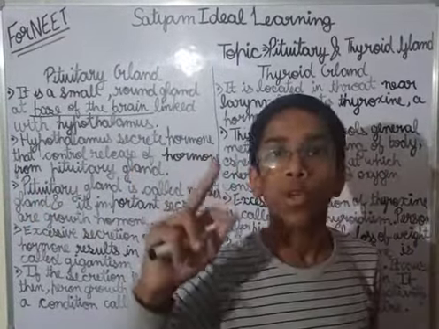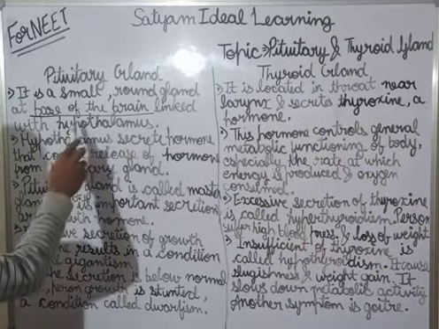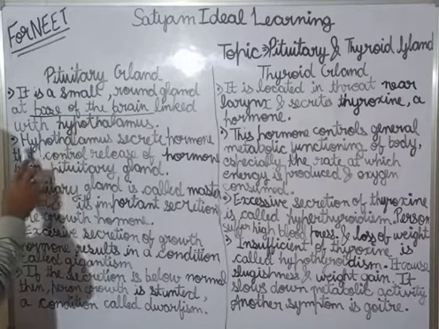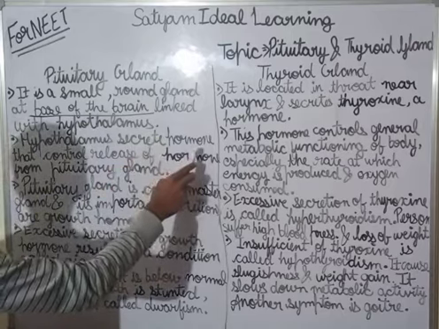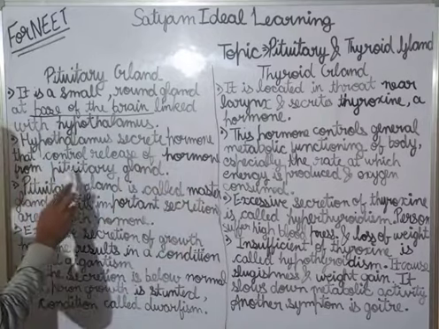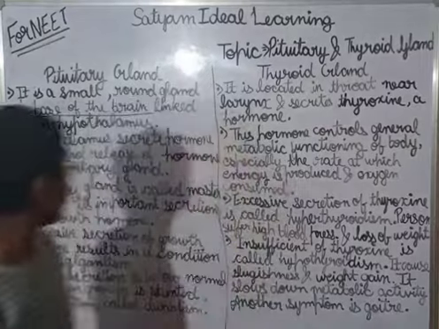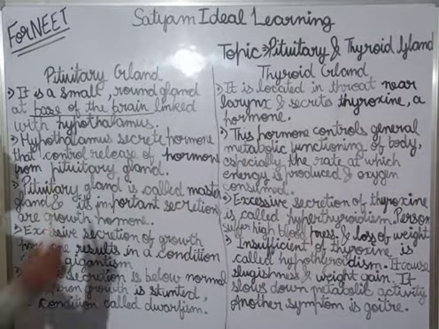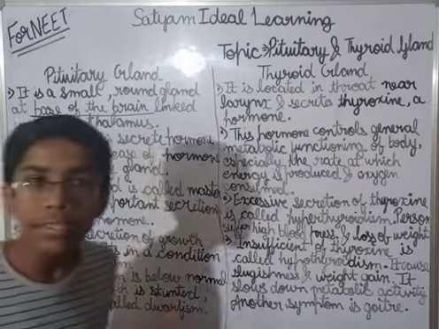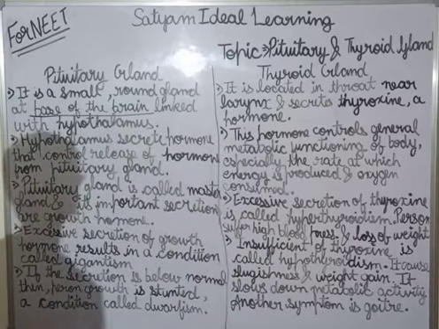The pituitary gland is linked with the hypothalamus. The hypothalamus secretes hormones that control the release of hormones from the pituitary gland. Clear? So the hypothalamus helps in this way also.